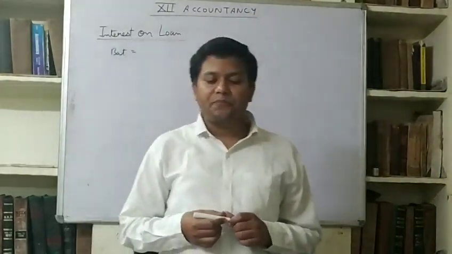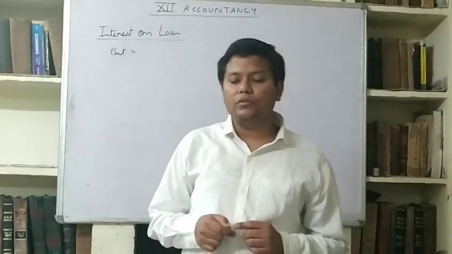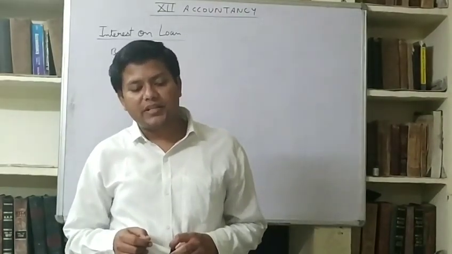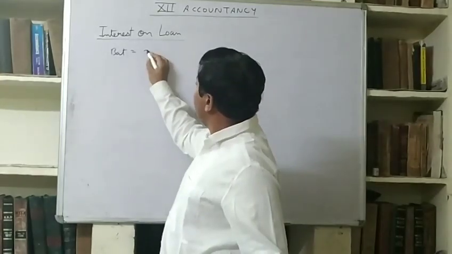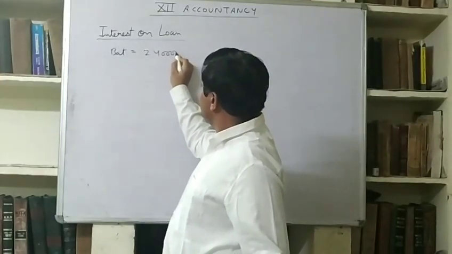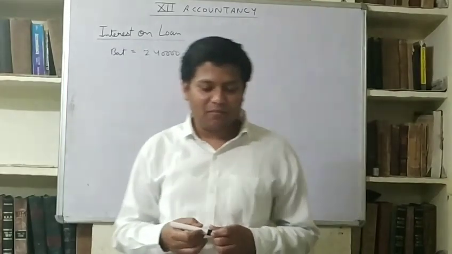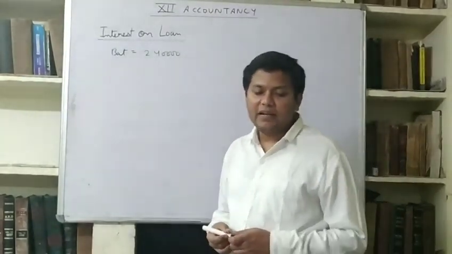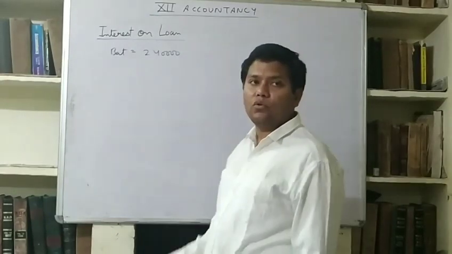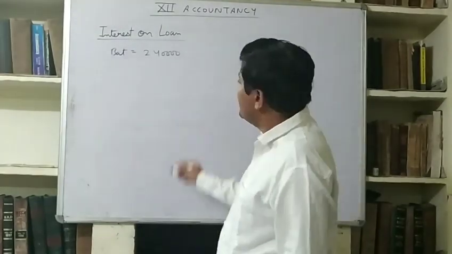Both of the partners have provided loan on 1st October 2015 and Bat provided 2,40,000. Nice names, Bat and Ball. So Bat's loan is 2,40,000 and they provided loan on 1st October 2015.